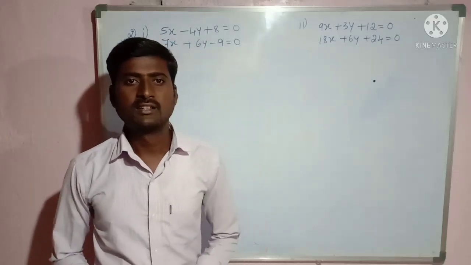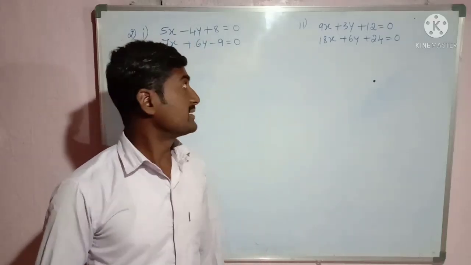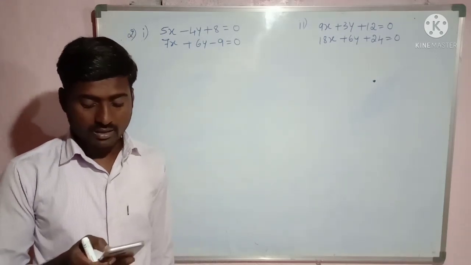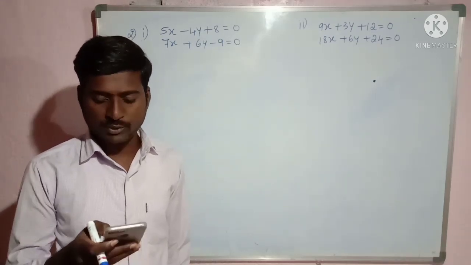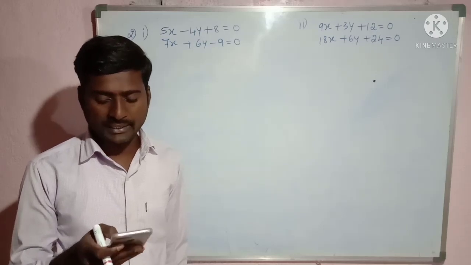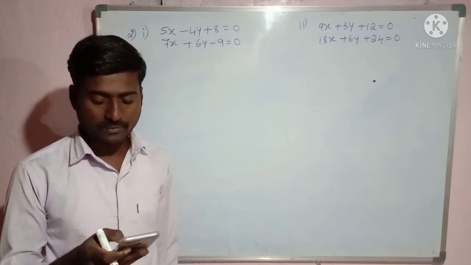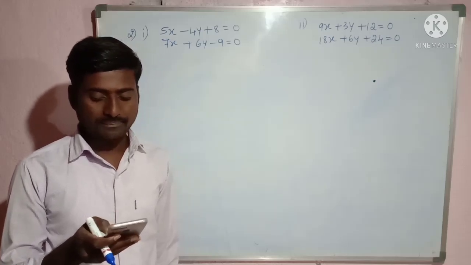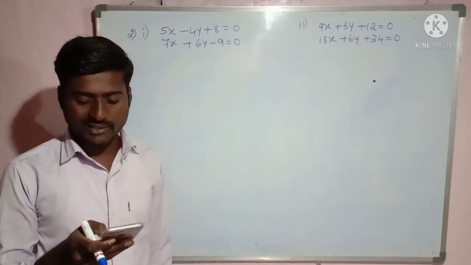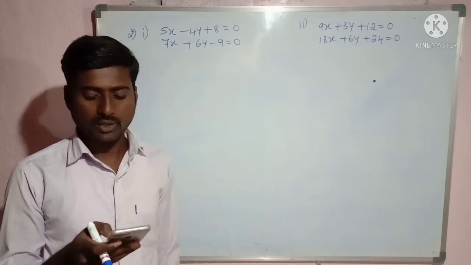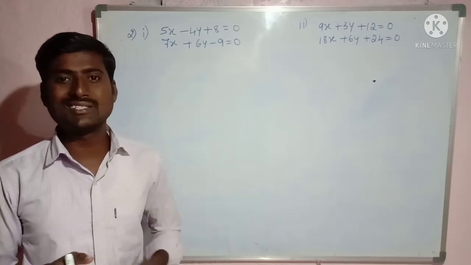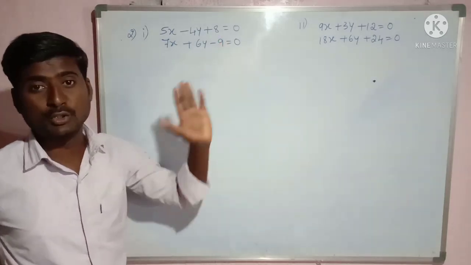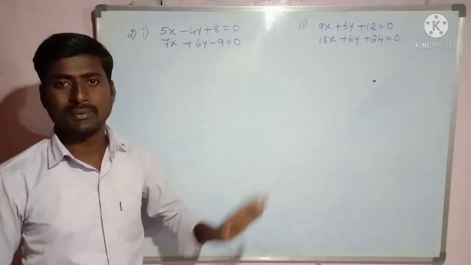Hi dear students, now we shall start the second main in the second exercise. You see the question on comparing the ratios A1 by A2, B1 by B2 and C1 by C2. Find out whether the lines representing the following pair of linear equations intersect at a point, or are parallel, or coincident. That too by finding the ratios A1 by A2, B1 by B2, C1 by C2.